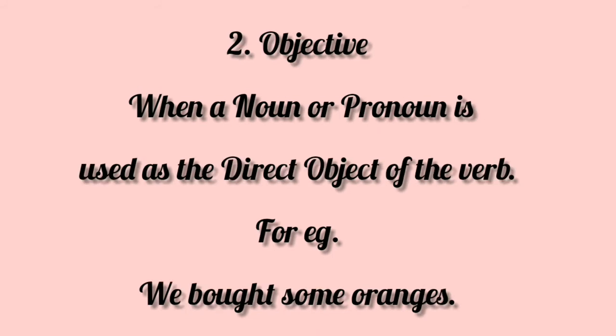Objective. When a noun or a pronoun is used as the direct object of the verb, it is said to be in the objective or accusative case. For example, we bought some oranges. Here, oranges are in the objective case.